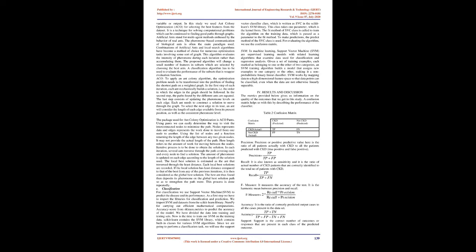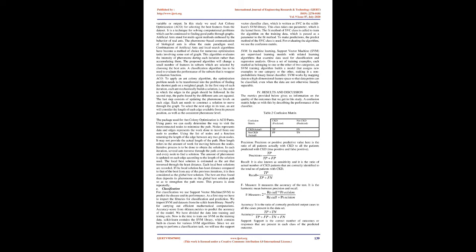B. Feature selection. Feature selection is the method where we computationally select the features which contribute most to our prediction variable or output. In this study we used ant colony optimization, ACO, for selecting the best features from the dataset. It is a technique for solving computational problems which can be condensed to finding good paths through graphs. Artificial ants stand for multi-agent methods inspired by the behavior of real ants. The pheromone-based communication of biological ants is often the main paradigm used.